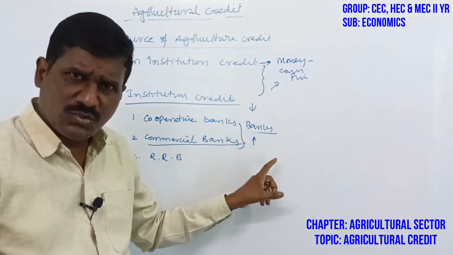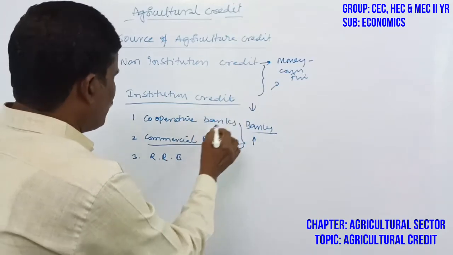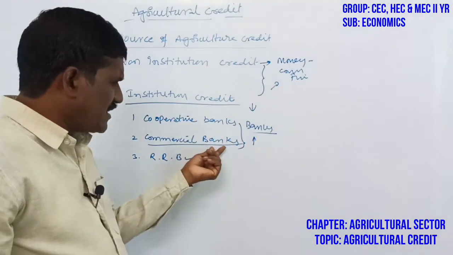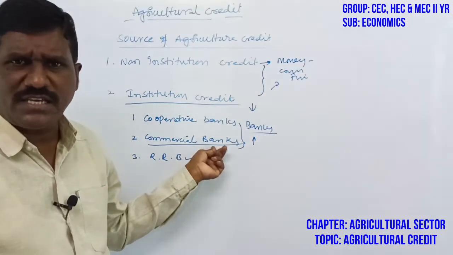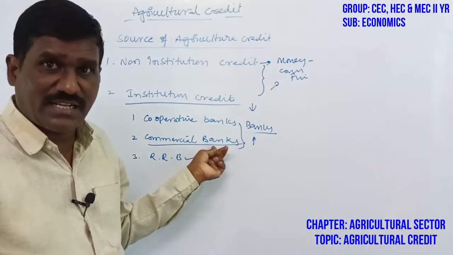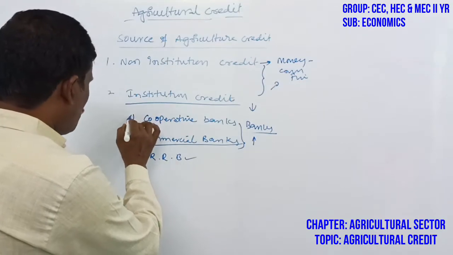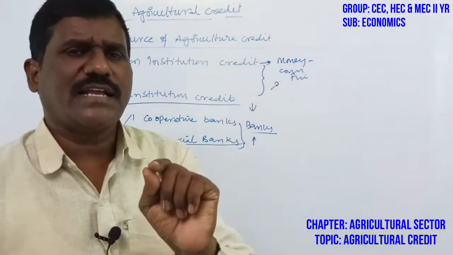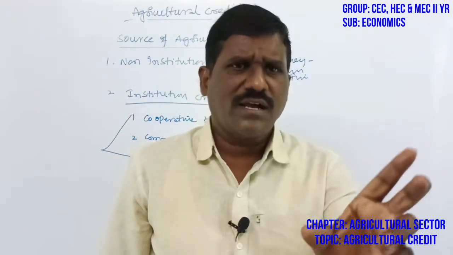So the cooperative banks, the regional rural banks, and the commercial banks are not always interested in giving loan facilities. Why? Because commercial banks are not agricultural banks. But cooperative banks and regional rural banks are completely agricultural banks.